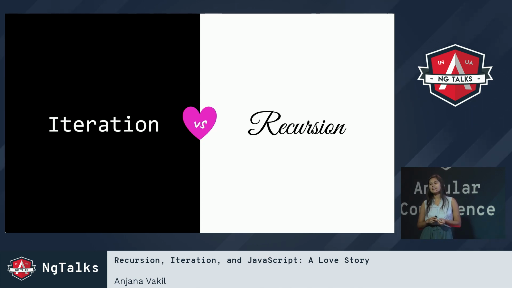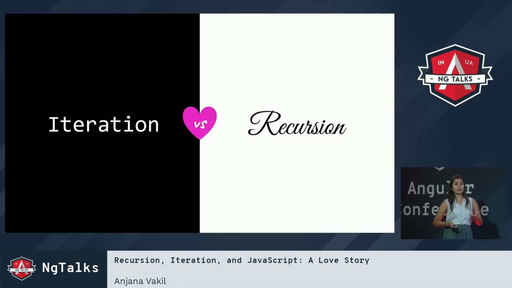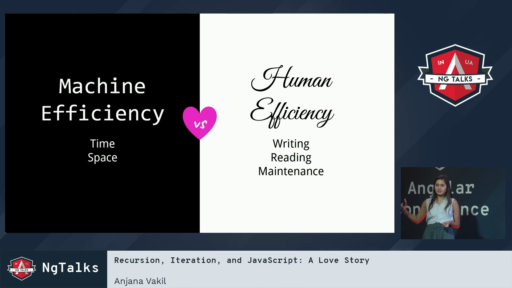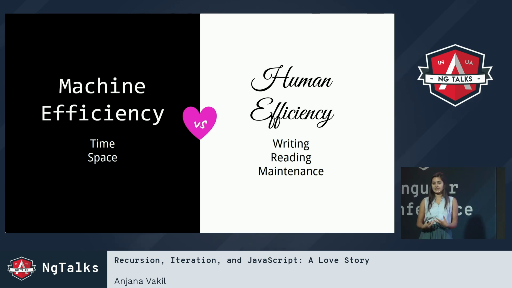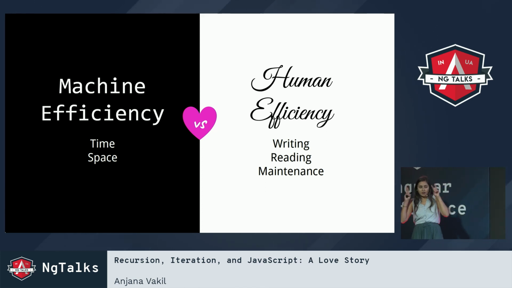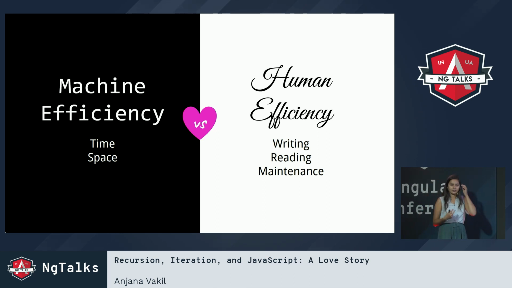Now, if you read people getting really up in arms on the internet a lot, you might hear people say that iteration is a lot more efficient. Well, I think it is, but only if we're talking about machine efficiency. So if we're talking about the constraints on the computer and the time and space that it takes to run our code, that's machine efficiency. And iteration is often more machine efficient, perhaps because it's a little bit more like how our computer thinks. It kind of thinks iteratively.